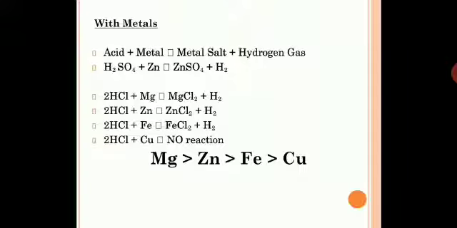So here you can see the reactivity of metals in decreasing order when metals react with acid. Magnesium is the most reactive, then zinc, then Fe, and then copper. Copper will not react at all. So this is the reaction of metals with some common acids which you know.